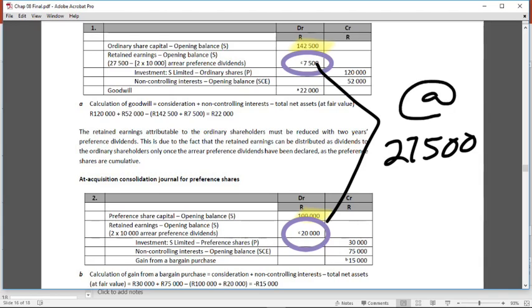You are merely splitting that amount between the equity participants for purposes of calculating your goodwill or gain from bargain purchase. And then, as we've discussed before, the moment you have goodwill from the one at acquisition elimination and a gain from bargain purchase from the other at acquisition elimination, you now know that those two amounts have to be offset for purposes of presenting only one net amount in the consolidated financial statements.